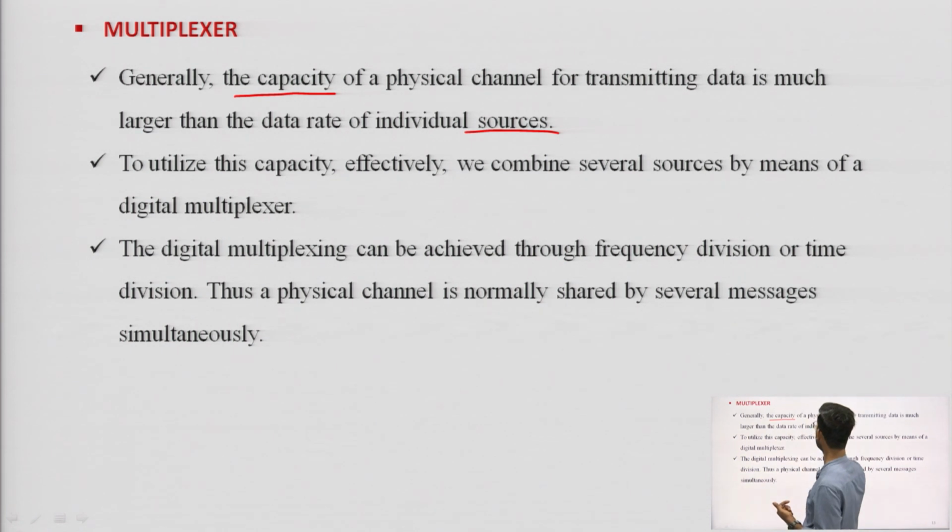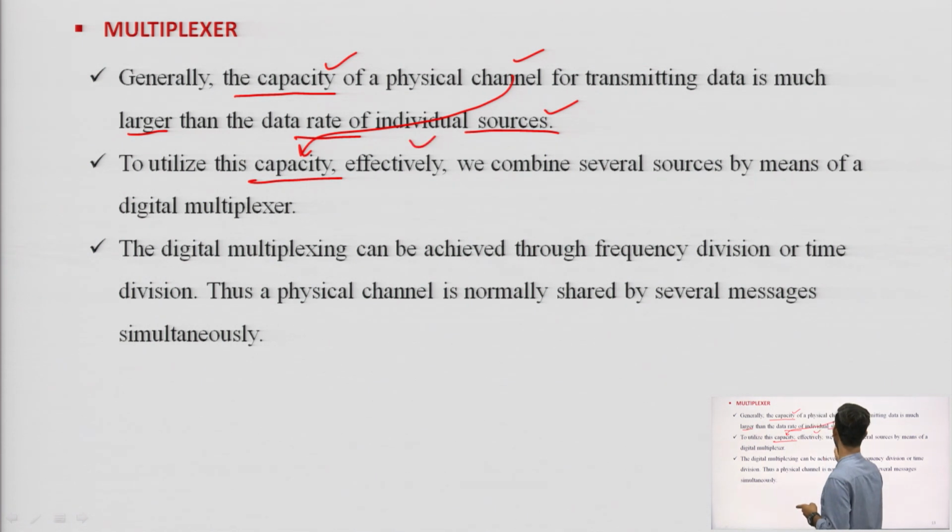So the capacity of the channel is generally much larger than the data rate of the individual source. To utilize this channel capacity effectively, we combine several sources: source 1, source 2, source 3.